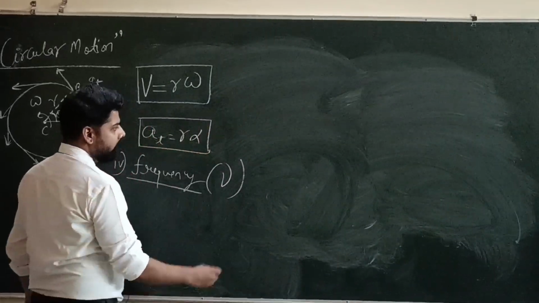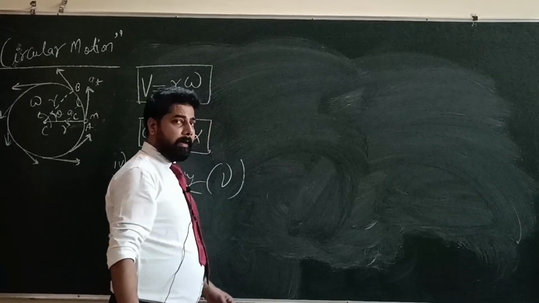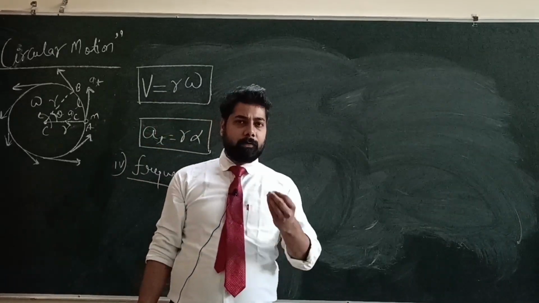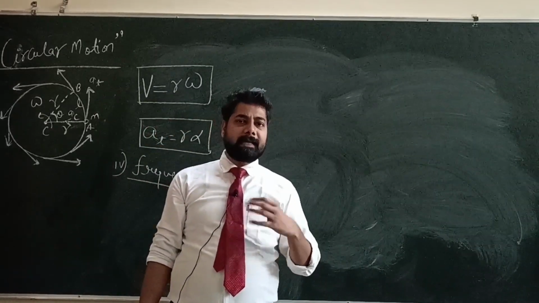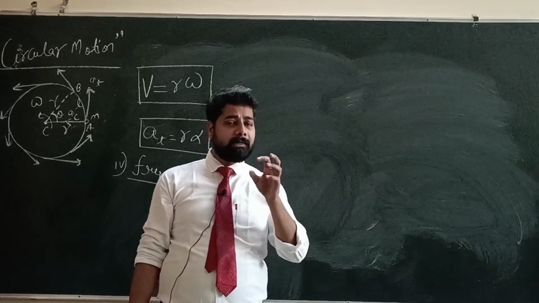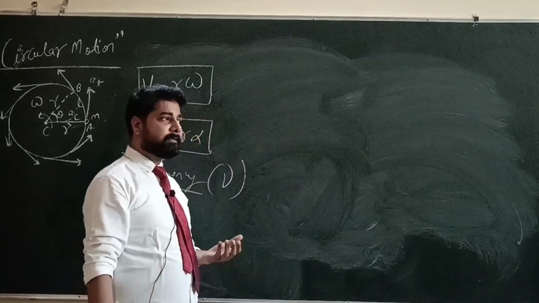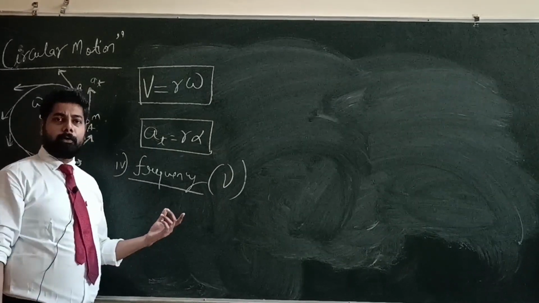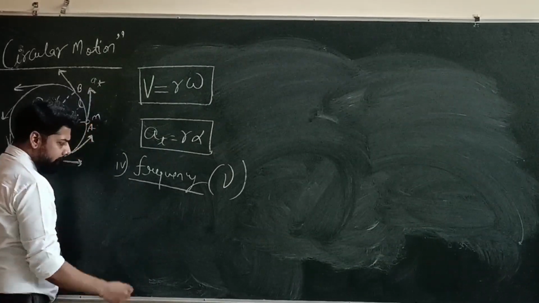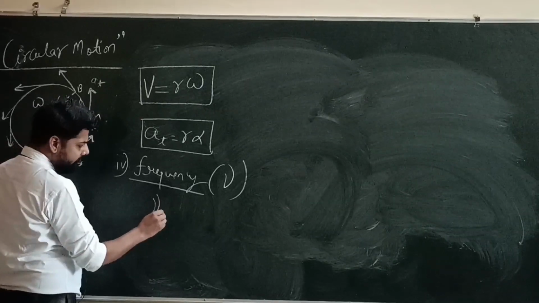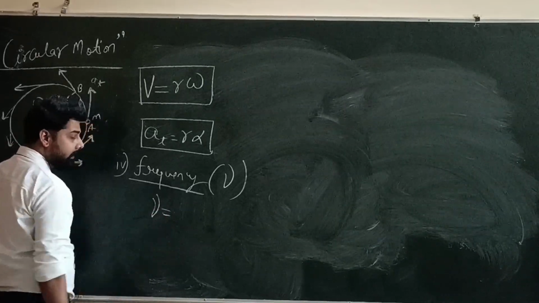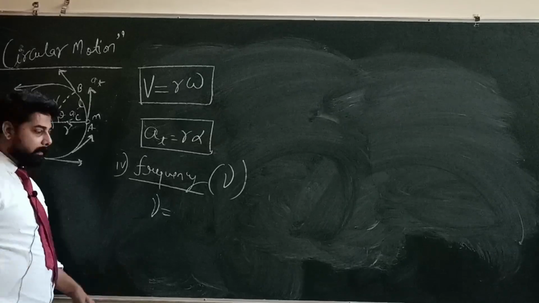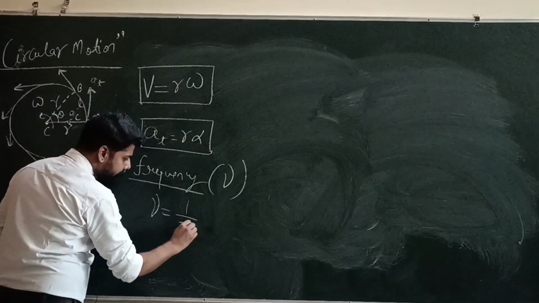If any body is passing through a point, then the number of cycles or circles it can complete in 1 second is called frequency. Frequency is defined as the reciprocal of time period, that is 1 upon T.